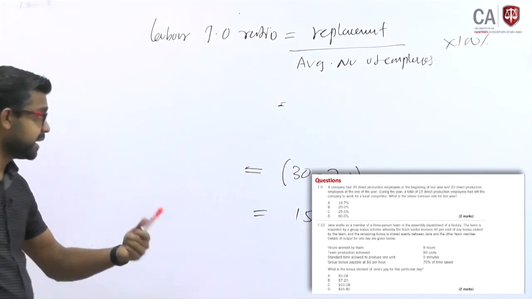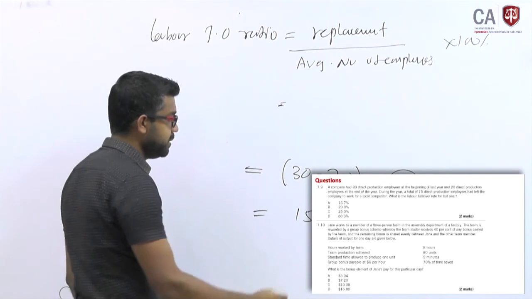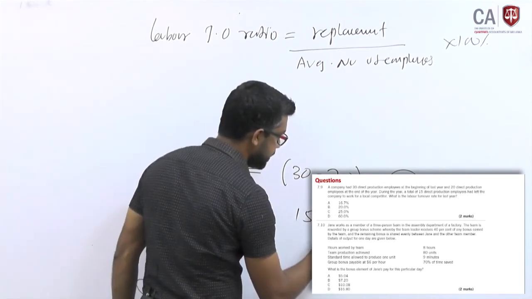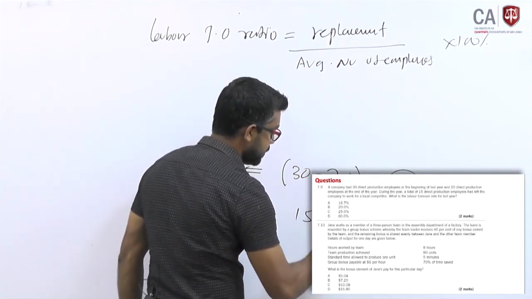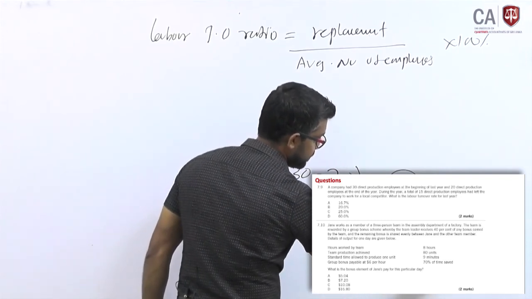15 have left, but the difference is 10, which means they have replaced 5. This is the replacement.